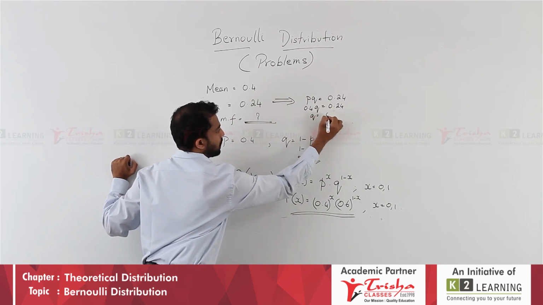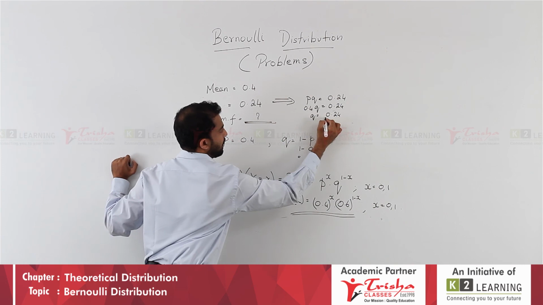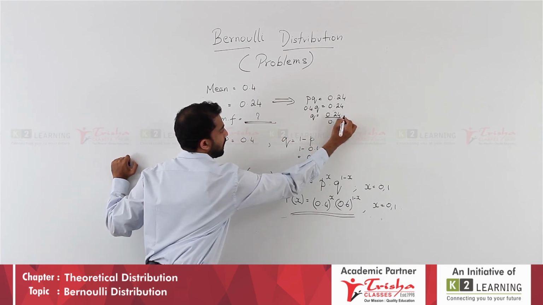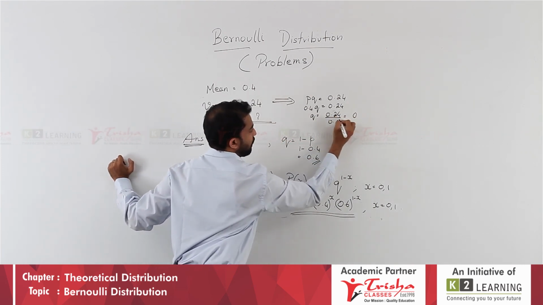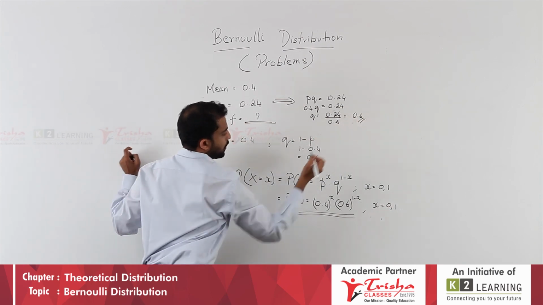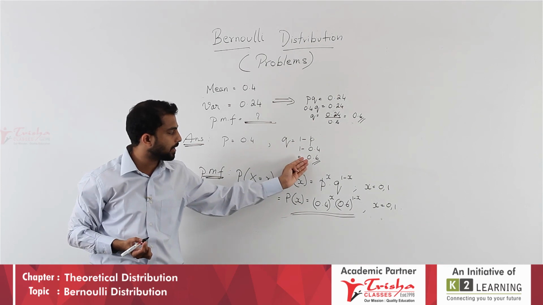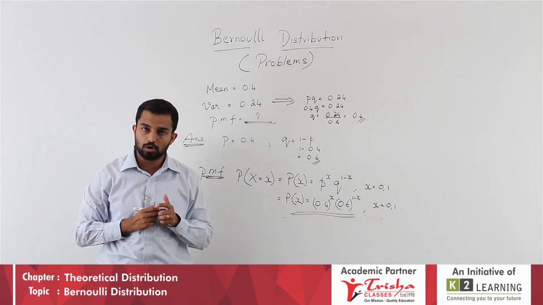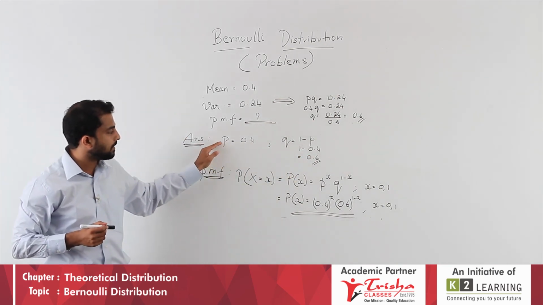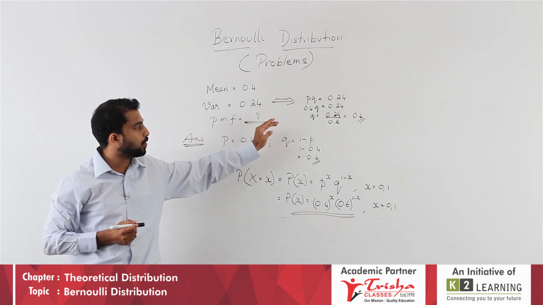Q is equal to 0.24 divided by 0.4. In this way also, 4 6s are 24. You get the same answer. Q is 0.6. Not to worry, you can do it either in this way or in that way.